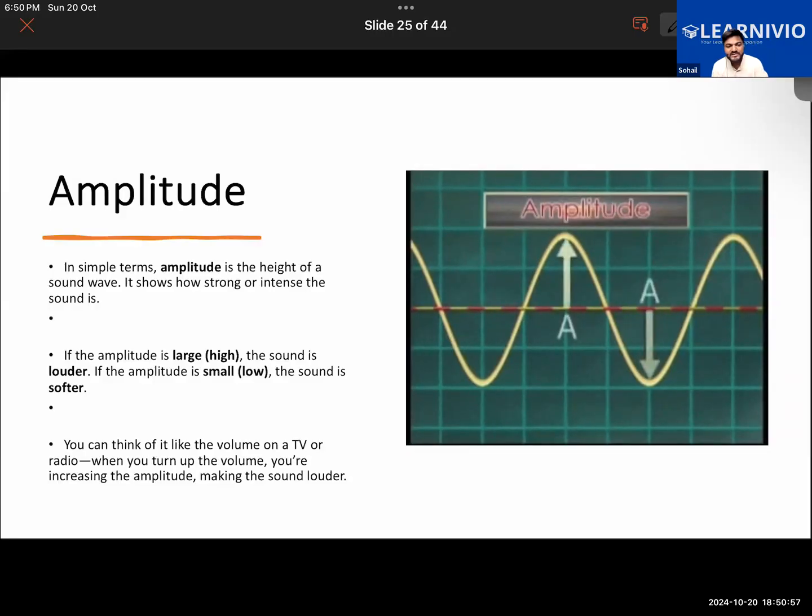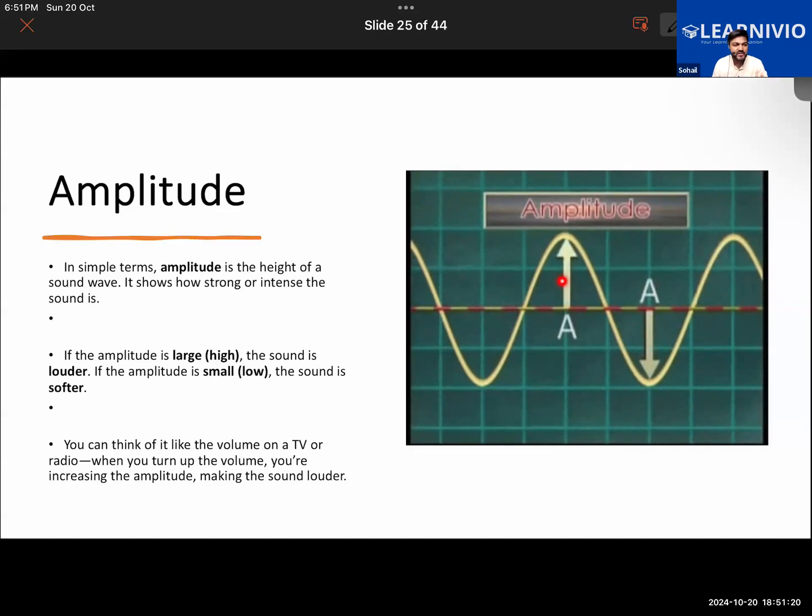Another thing which we have to learn is the amplitude. Amplitude, in very simple terms, we define as the height of the sound wave. As you can see here, look at the height of the sound wave. This shows how strong or how intense the sound is. If the amplitude is very high, meaning the height is very high, the sound will be louder.